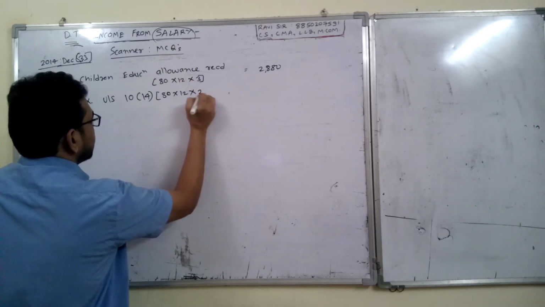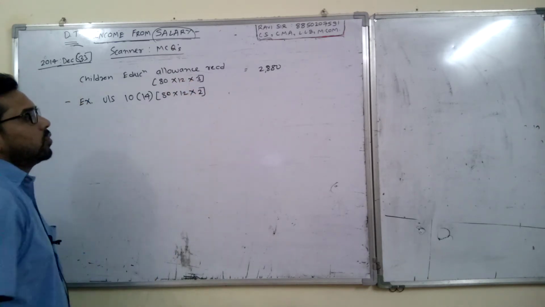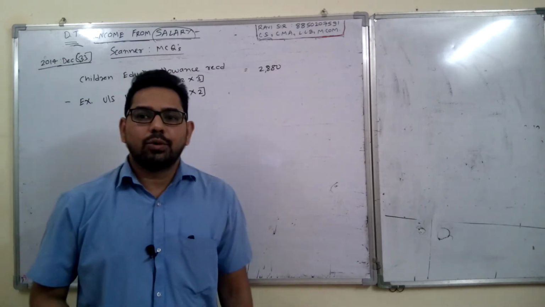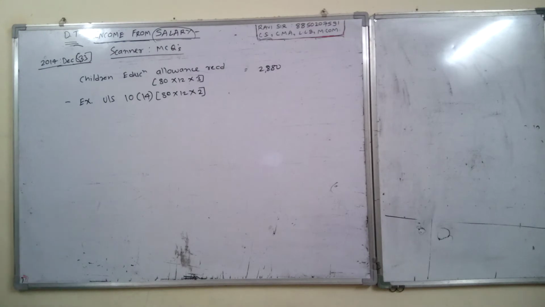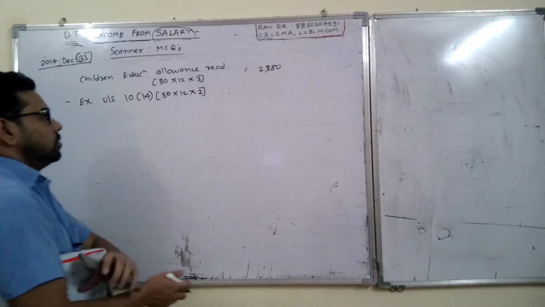So instead of 3 we have to write 2, because children education allowance is exempt only for a maximum of 2 children. So 80 into 12 into 2, $1920.